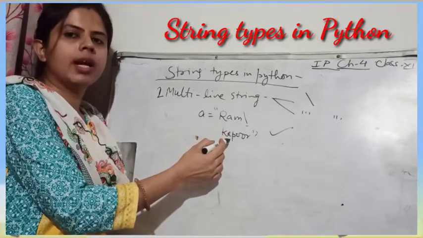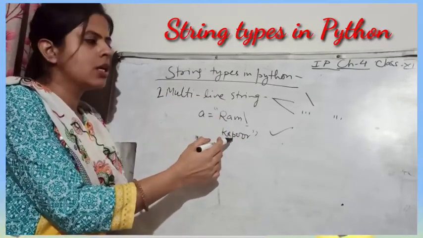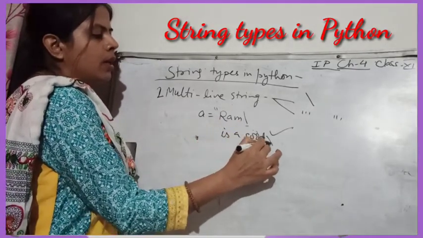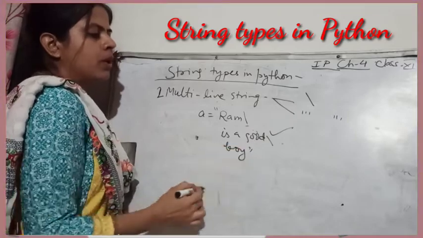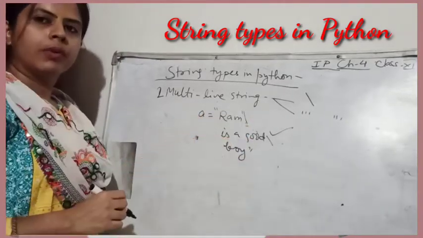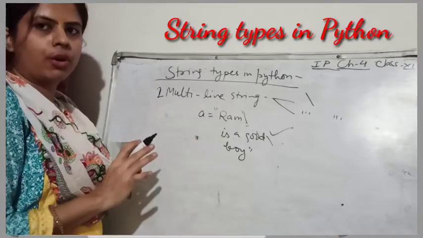So if I am using a multi-line string, I can define the string like this, or maybe I want to write: Ram is a good boy. This will be correct if you use the backslash at the end of every line. But in the case of a single line string you cannot do it.